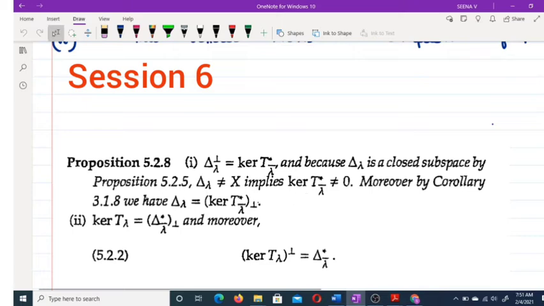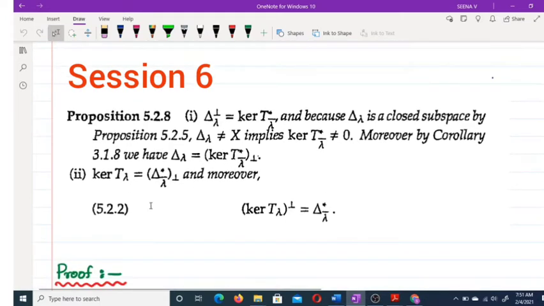Moreover, by corollary 3.1.8, we have delta lambda equal to kernel T star lambda conjugate perp, and kernel T lambda equal to delta star lambda conjugate perp. Moreover, kernel T lambda perp is equal to delta star lambda conjugate.